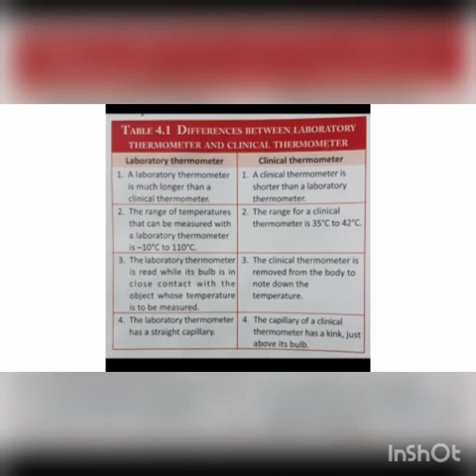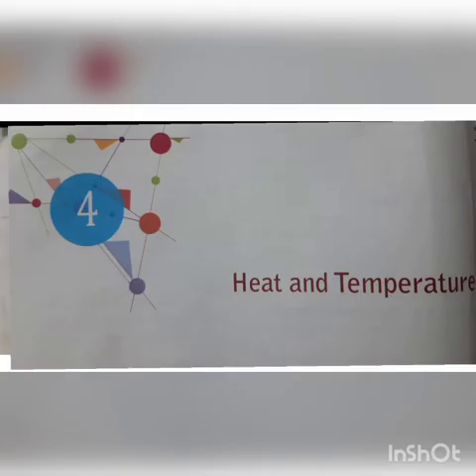While taking reading, the laboratory thermometer bulb should be in contact with the object, while in case of clinical thermometer, the thermometer should not be in contact of the body during taking the reading of the temperature. And last one, laboratory thermometer has straight capillary tube, while in case of clinical thermometer, the capillary tube is having a kink.